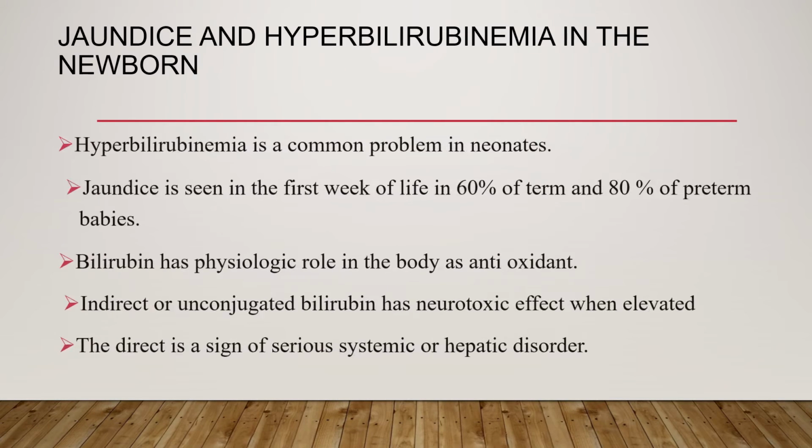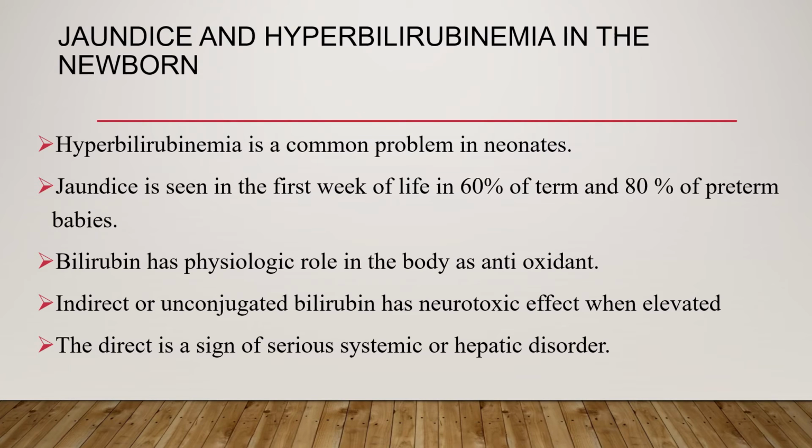Just as an introduction, hyperbilirubinemia is a common problem in neonates. Jaundice is seen in the first week of life in 60% of term and 80% of preterm babies. Bilirubin has a physiological role in the body. It functions as an antioxidant. Indirect or unconjugated bilirubin has a neurotoxic effect when elevated, whereas the direct one is not neurotoxic. It's a sign of serious systemic or hepatic disorder.